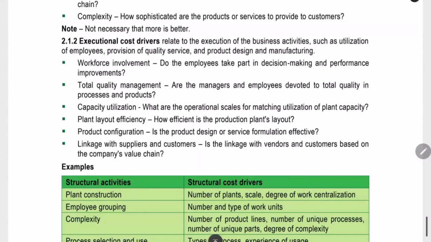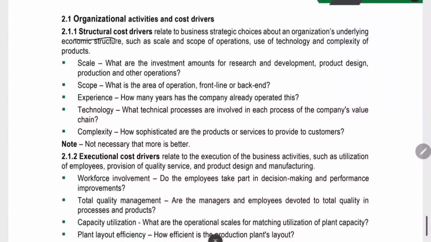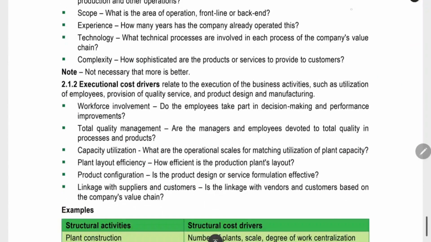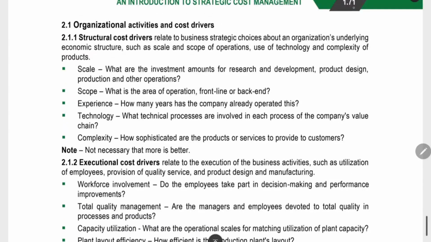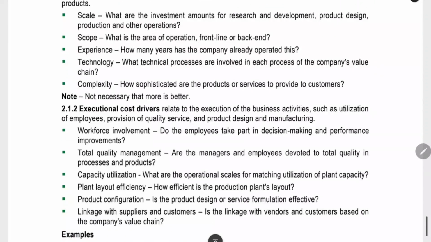But when you see the executional cost driver, we see how we are using the structure to provide value to the customer. Here, how much we are utilizing the employees, what is the quality of the service we are providing, how properly we are designing, and the efficiency with which we are manufacturing: everything will be in the executional cost driver. Structure is the economic resources, and execution is how you are using them to provide value.